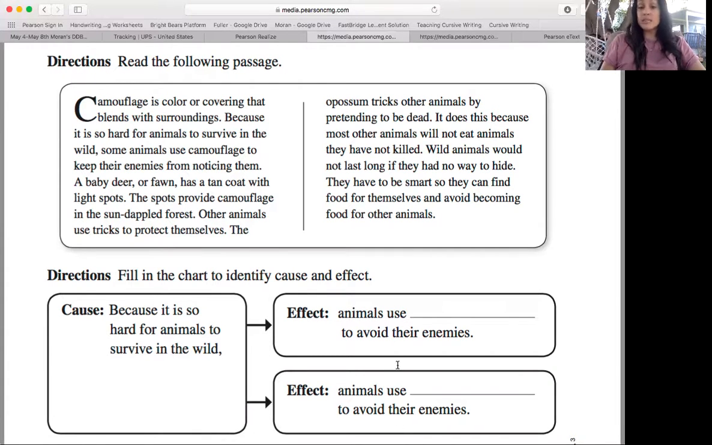So you should have written down your answers here. You can just write them in the box, or you can write the whole sentence, totally up to you. So here's my evidence: animals use camouflage to keep their enemies from noticing them. So animals use camouflage to avoid their enemies. And the second way, animals use tricks to protect themselves, to avoid their enemies, okay? So some have camouflage so they can't be seen, or some use tricks so they can't be seen.